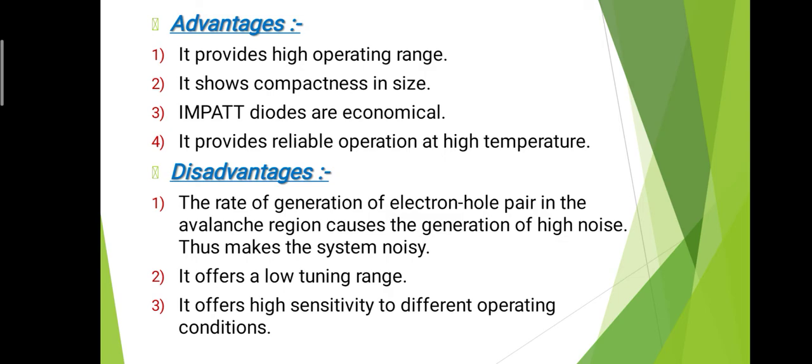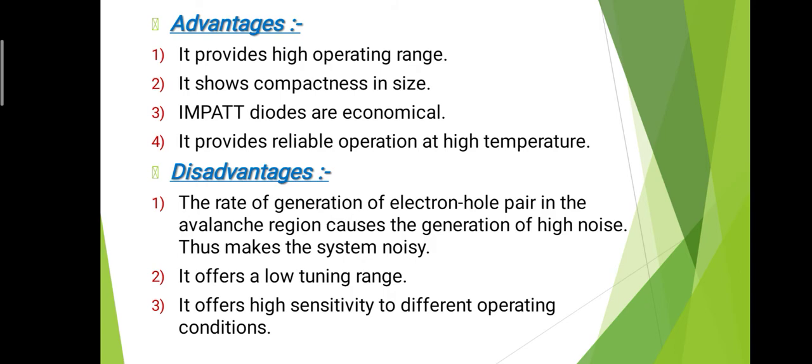Third, impact diodes are economical. That means the cost of the impact diode is not much. Fourth, it provides reliable operation at high temperature. Suppose we have a high temperature condition, then the impact diode works properly, or we can rely on it at high temperature. So these are all the advantages of the impact diode, but it has some disadvantages.